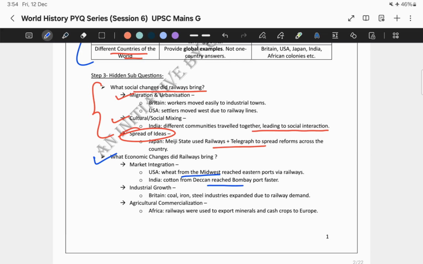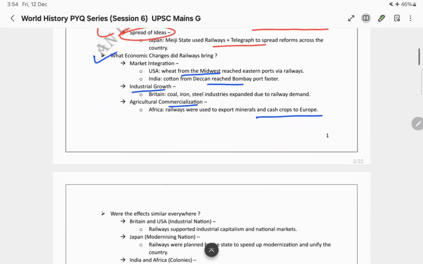Next is the industrial growth. Obviously, if connectivity increases, that means the industrial growth will also happen. So Britain's coal, iron and steel industries expanded because railways needed these materials. Next comes the agricultural commercialization. Now, African railways were used to export minerals and cash crops to Europe. So this is how the railways had brought the economic changes.